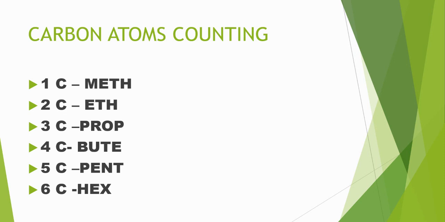So you should learn all these and it will also help in the nomenclature. 1 carbon, meth, 2 eth, 3 carbon, prop, 4 carbon, but, 5 carbon, pent, 6 carbon, hex.